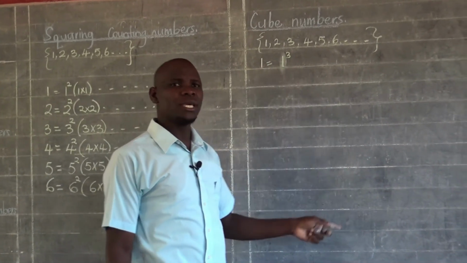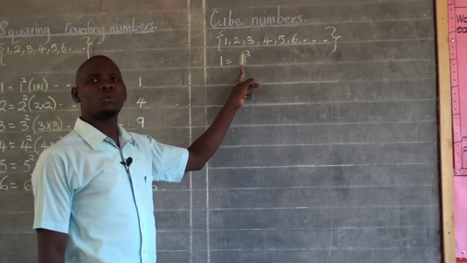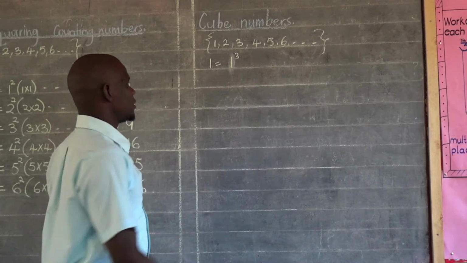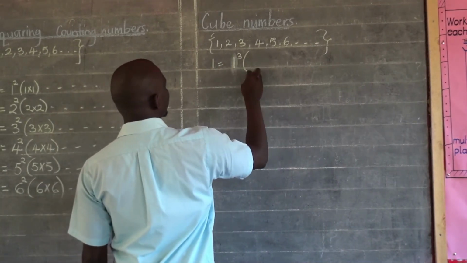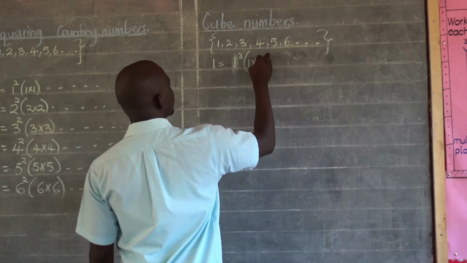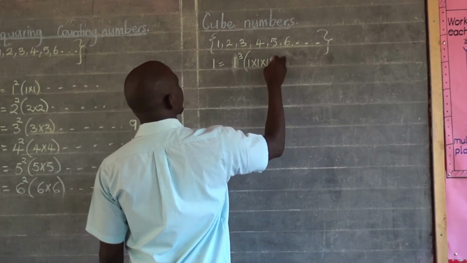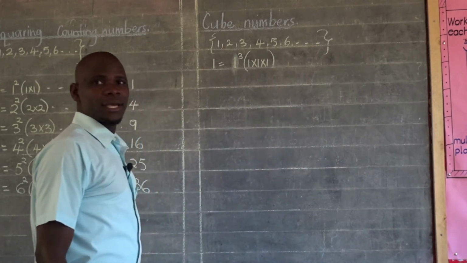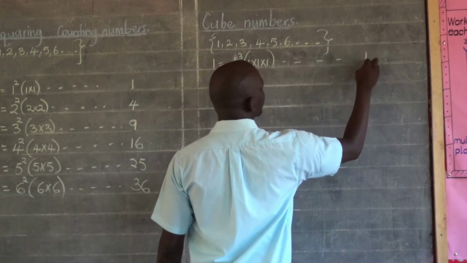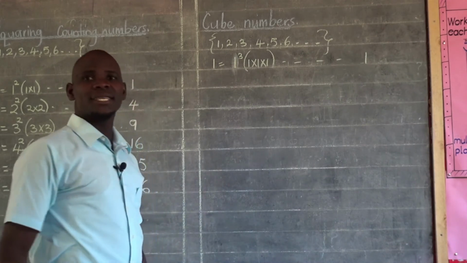And power 3 means we are going to have 1 multiply itself 3 times. So inside the brackets, I will simplify 1 power 3, which is 1 times 1 times 1. You see there? And 1 times 1 times 1 should be able to give me 1 as the first cube number.